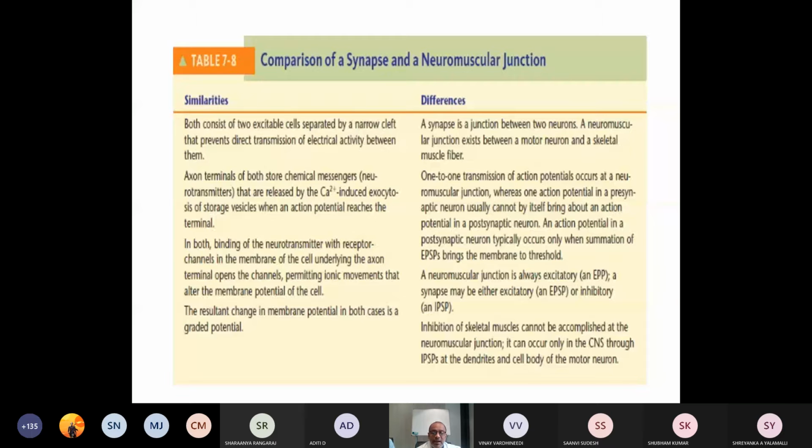So inhibition of the skeletal muscle cannot be accomplished at the neuromuscular junction. It can occur only in the central nervous system through inhibitory postsynaptic membrane potentials at the dendrites and cell body of the motor neuron.